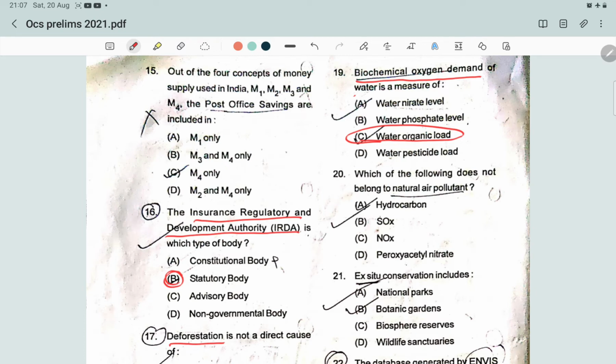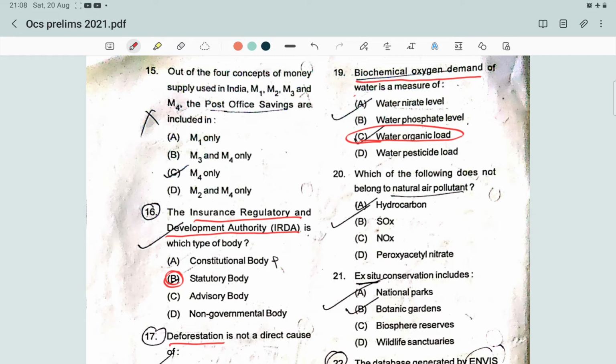Hydrocarbons are classical organic chemical compounds composed only of the elements carbon and hydrogen, and these occur naturally. SOx: the largest source of sulfur dioxide in the atmosphere is the burning of fossil fuels by power plants and other industrial facilities, so it is also a natural air pollutant. And NOx gets in the air from burning of fuel, and it is also a natural air pollutant.